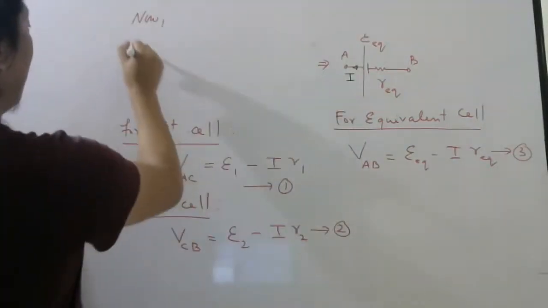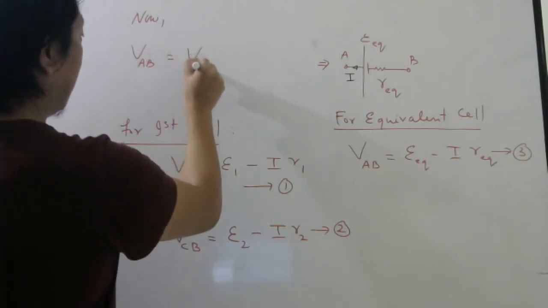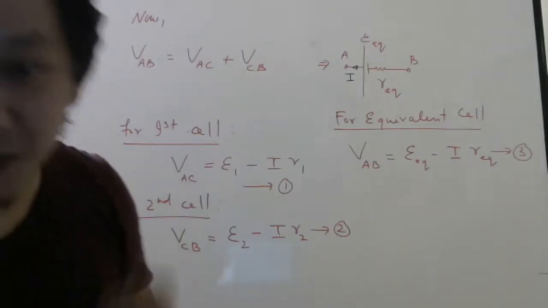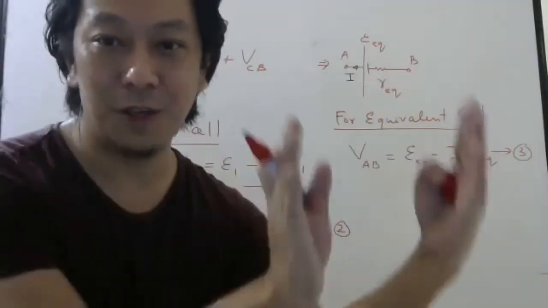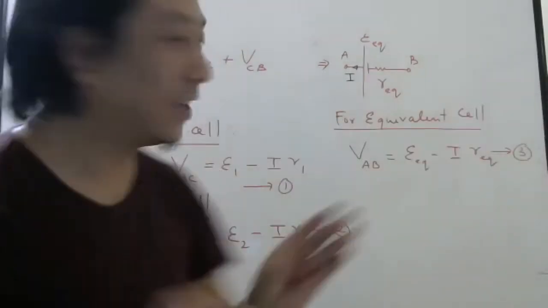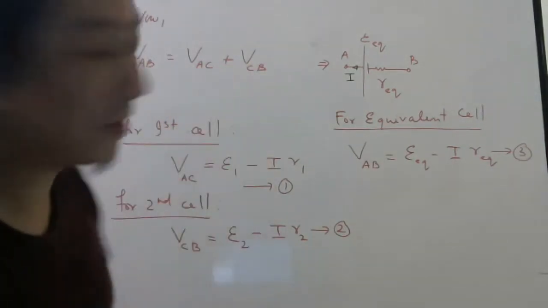So VAB must be equal to VAC plus VCB. If you remember, we did the same thing for resistors also, V equal to V1 plus V2. For capacitors also, V equal to V1 plus V2. Here I am just writing AB, AC, CB, so that you will see clearly.